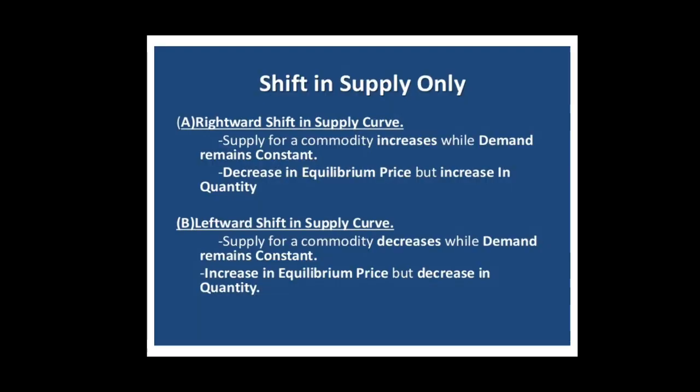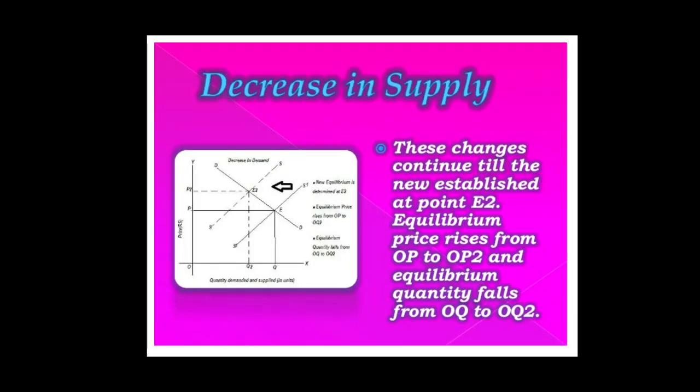Now coming to the case of decrease in supply keeping demand unchanged. In case of decrease in supply, the supply curve shifts to the left, and this case is illustrated with the help of the figure given in this slide.